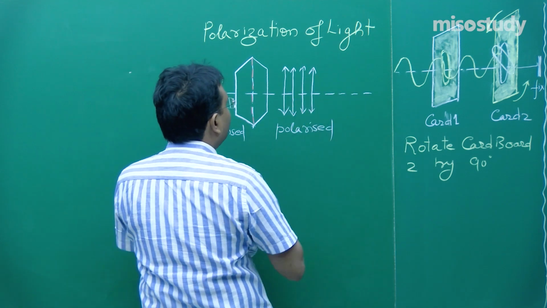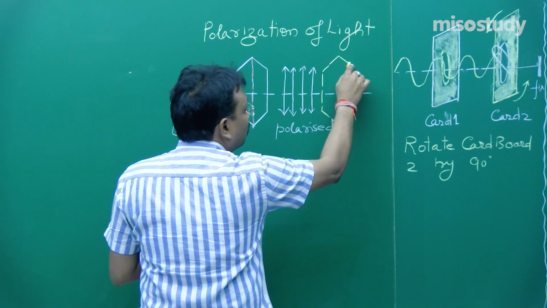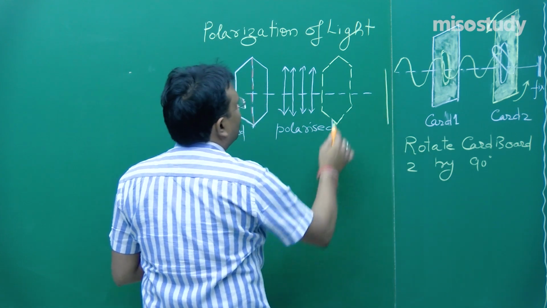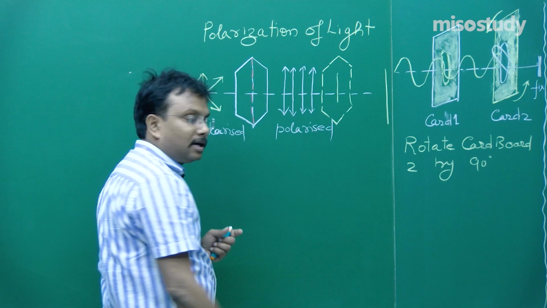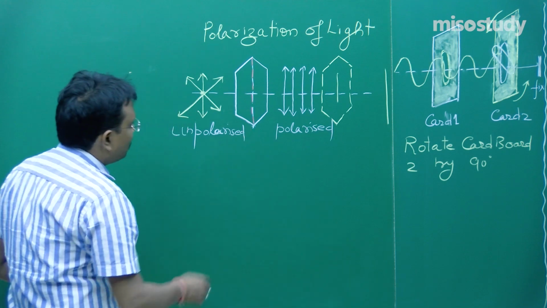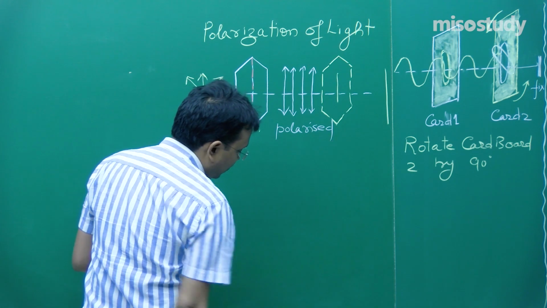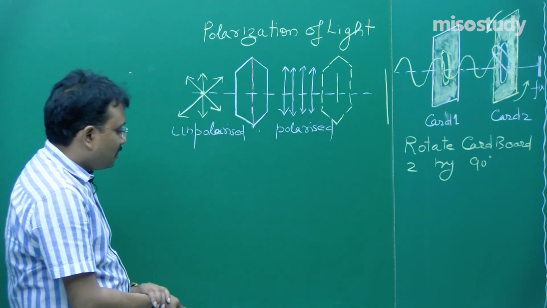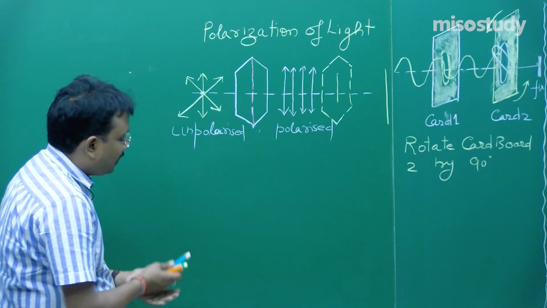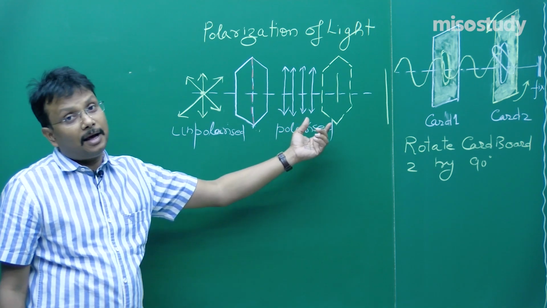If I place another nicol crystal, nicol prism or tourmaline crystal like this, here if it is in this direction, I will get the plane polarized light. If it is rotated, I will not get any polarized light. So this is the polarizer, the polarizing device, and this is the analyzer, fine. These are the simple concepts associated with polarization and its basic idea. To detect polarized light, you definitely need an analyzer.